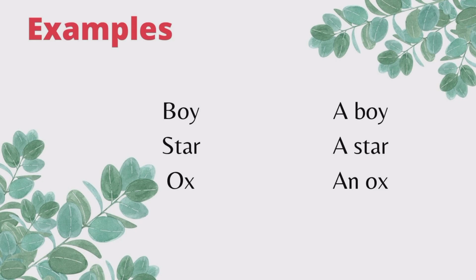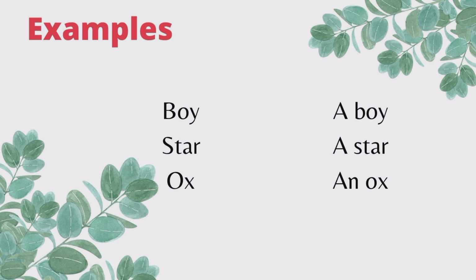Now let's have some examples for singular noun. Boy, star, ox. Here, boy means one boy. Star means one star. Ox means one ox.